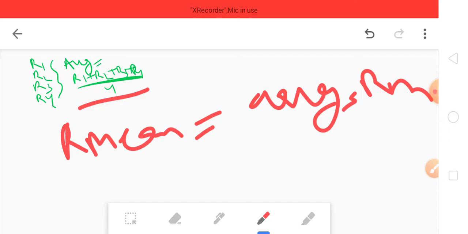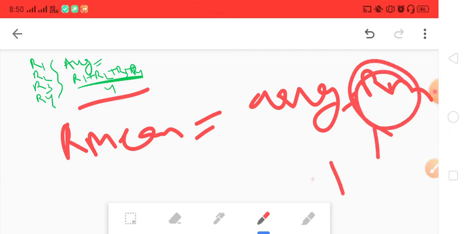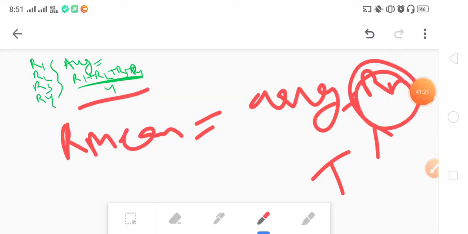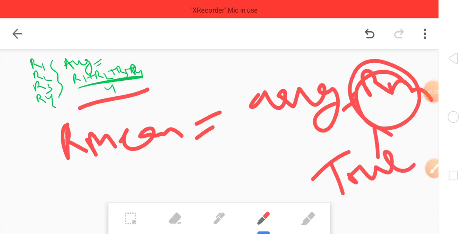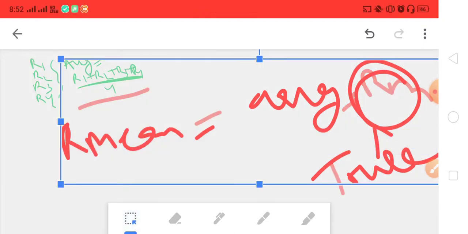This value which we got is the true value, because it's the average. So this is the actual or the true value. So we got what the true value is.